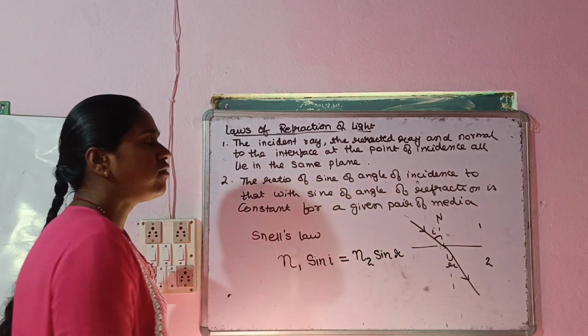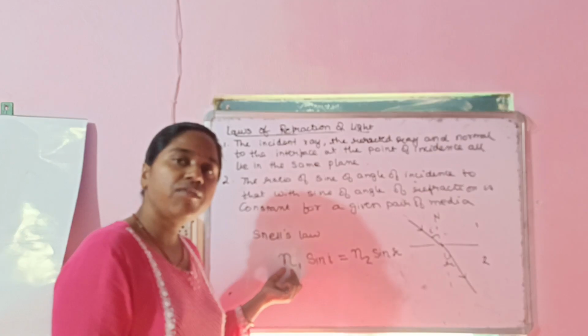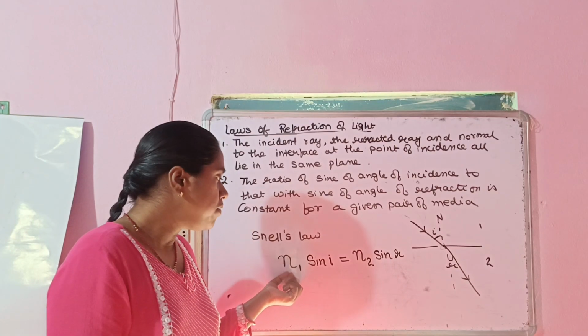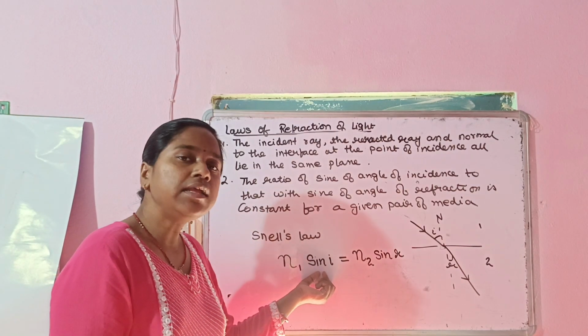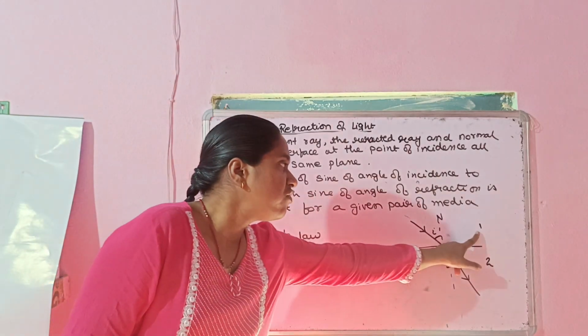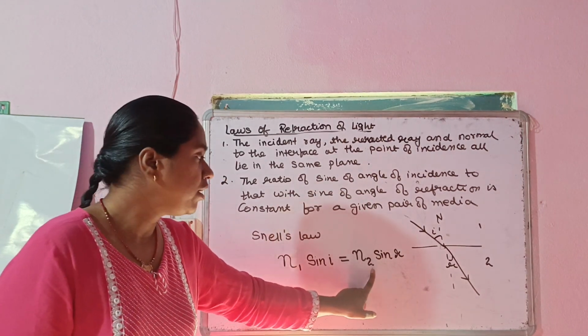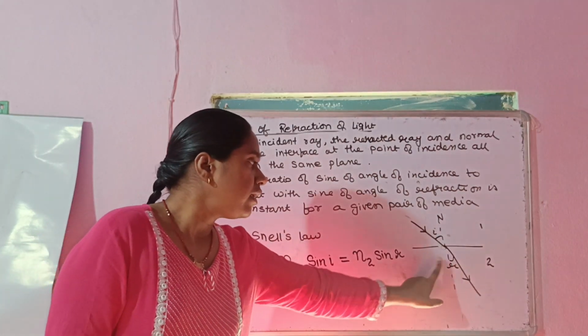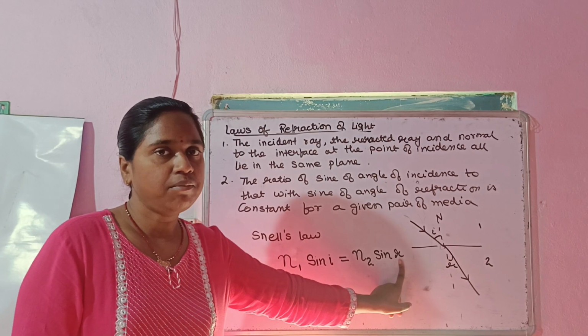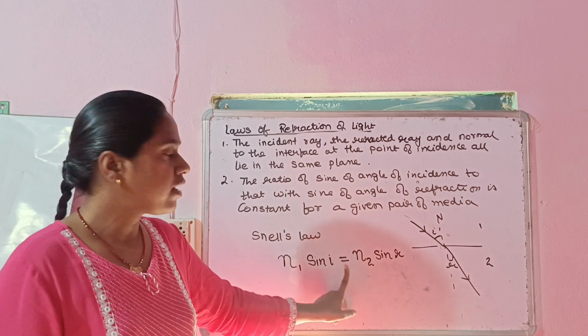So I will take the product of two things: the refractive index of that medium multiplied by the sine of the angle in that medium. Both will be equal to a constant, that is the same.